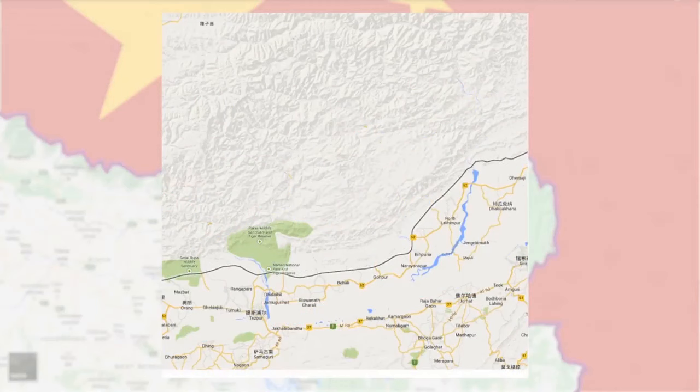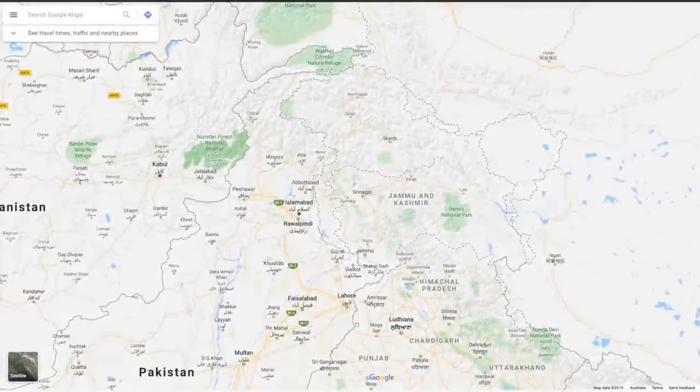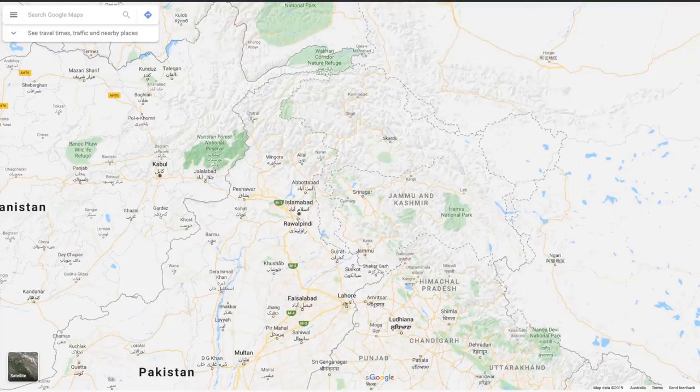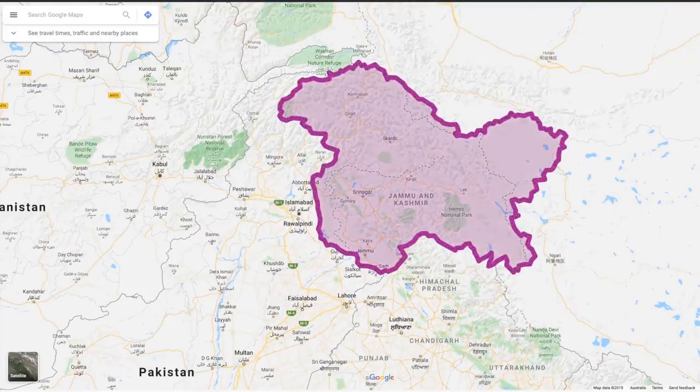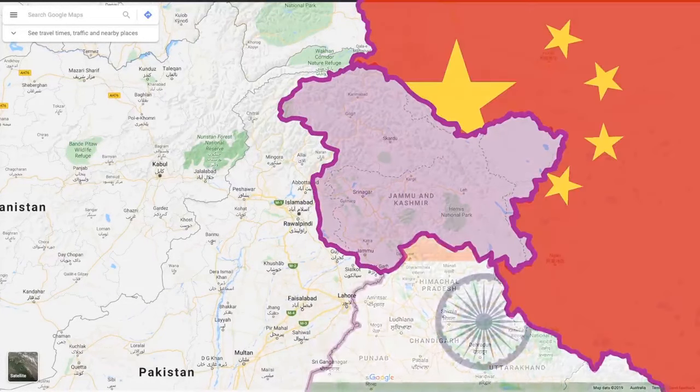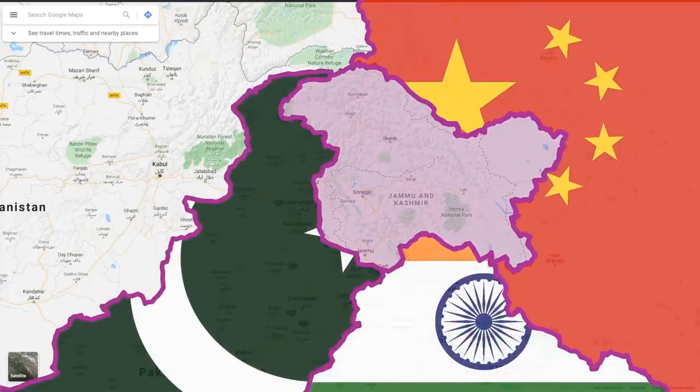But if you look a little bit further over to the west, we can see the weirdest and most awkward conundrum faced by Google Maps. How in the hell do you draw the borders and claim of Jammu and Kashmir without pissing off 3 countries that all have nuclear weapons and have a combined population equal to almost 40% of everybody on the planet? There is a lot of potential customers that you could lose.